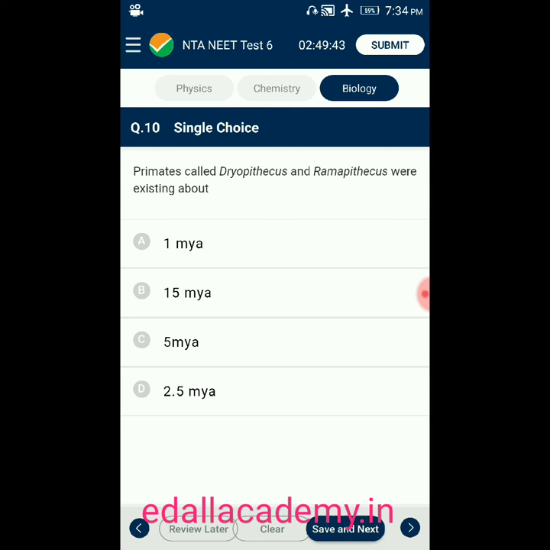Question number 10. Primates called Dryopithecus and Ramapithecus were existing about. Option A, 1 million years ago. Option B, 15 million years ago. Option C, 5 million years ago. Option D, 2.5 million years ago. The answer is 15 million years ago. Primates called Dryopithecus and Ramapithecus were existing about 15 million years ago. So the correct option is B.